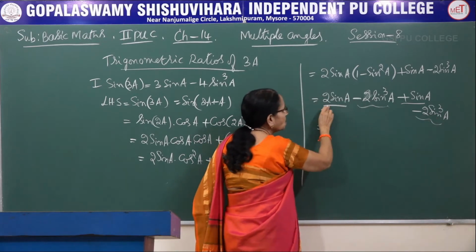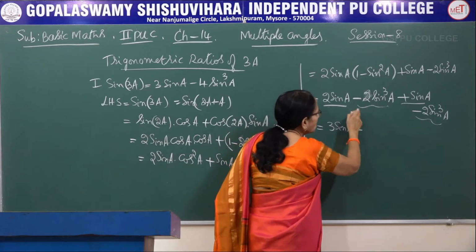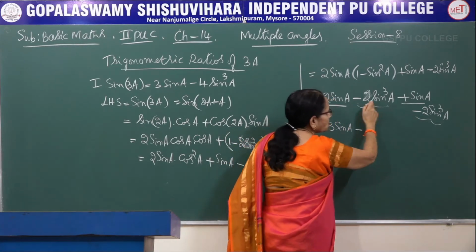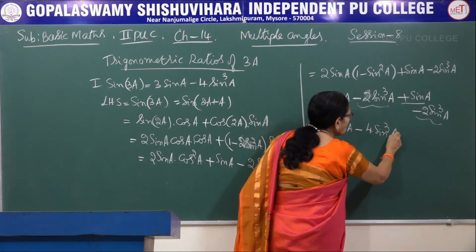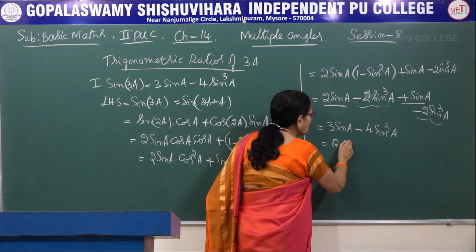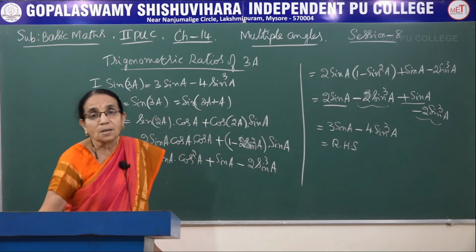Now let me combine. These two I am adding and these two I am adding. So what you have here? 2 sin a plus 1 sin a is 3 sin a. This is also negative, this is also negative. Automatically we are adding, that is 4 times sin cube a. This is nothing but the right hand side. Okay. So this is how we have to prove the result here.